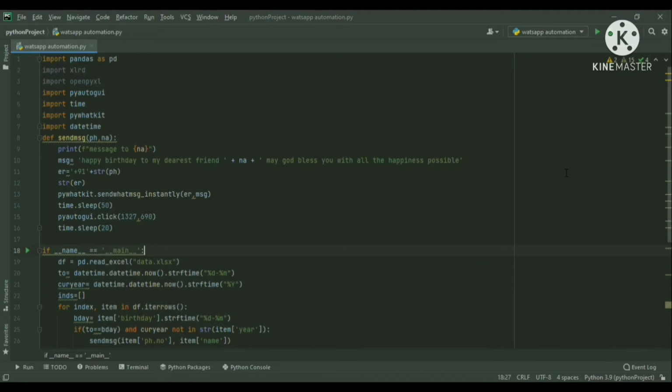Then we have used the PyAutoGUI library that is used to automate the mouse and keyboard controls for doing various things. Then we have imported the time library that allows us to handle various operations regarding time, its conversions and representations.